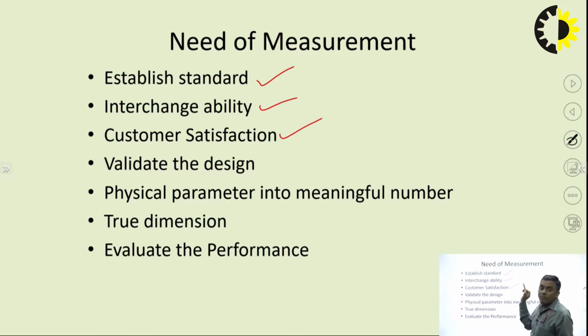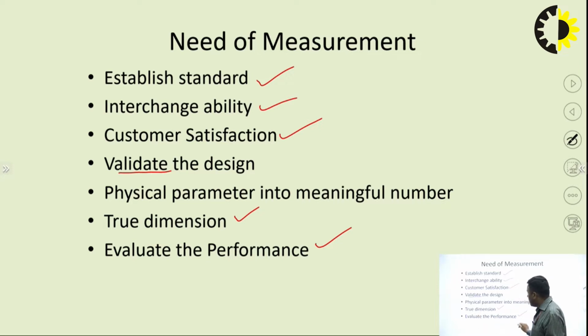Customer satisfaction: whatever we are promising, if we are delivering that measured quality or quantity, then obviously indirectly the customer satisfaction is ensured. To validate the design: if we are producing the goods as per the design, then we are doing the validation with that. Physical parameter into meaningful number, true dimensions, and last but not the least, the basic purpose of the measurement, to evaluate the performance.